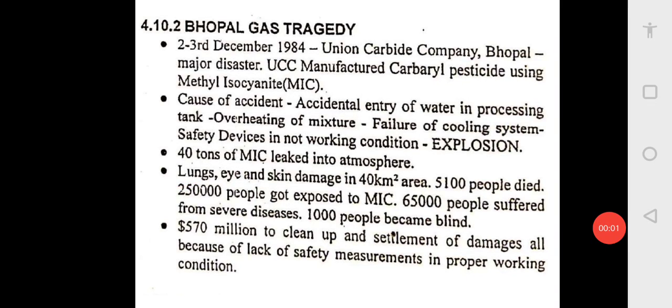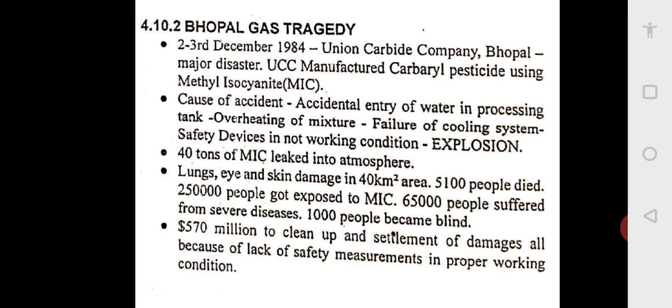So now we shall look at some case studies of accidents due to certain industrial accidents which have caused a lot of harm to the environment. So, Bhopal gas tragedy. Bhopal is the capital of Madhya Pradesh.